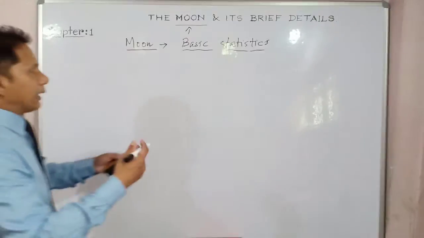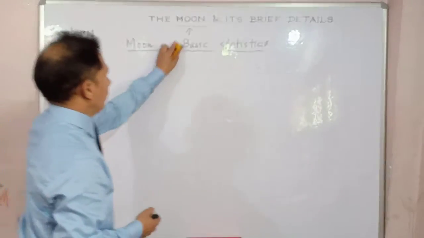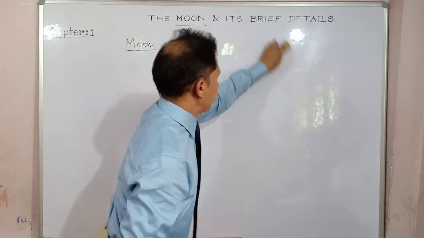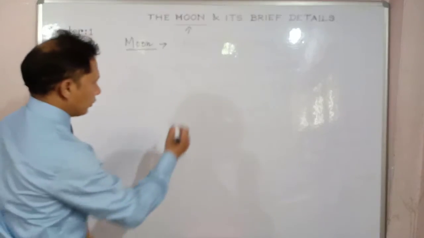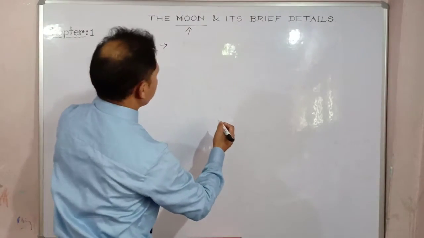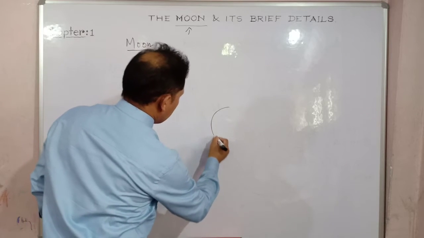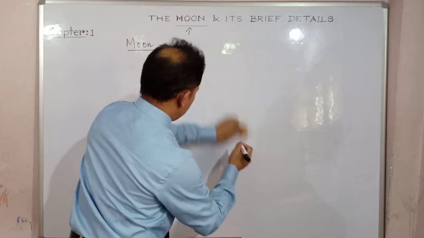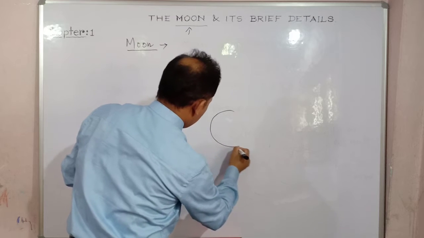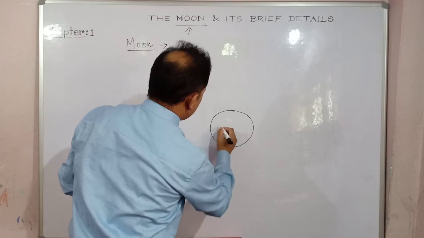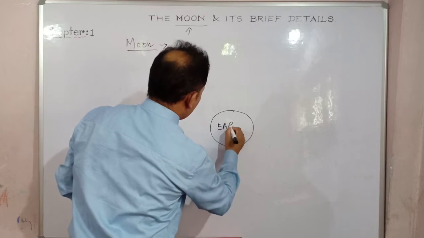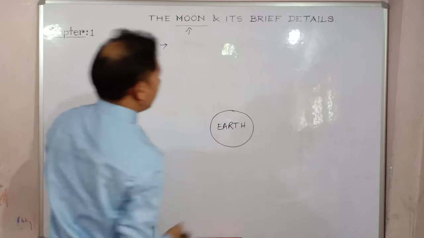How? Diagrammatically, suppose this is your Earth. We are here.